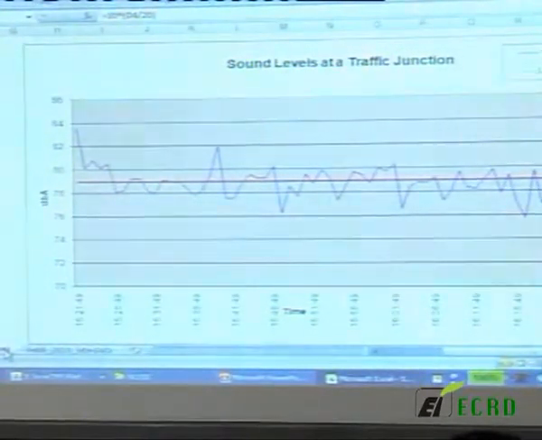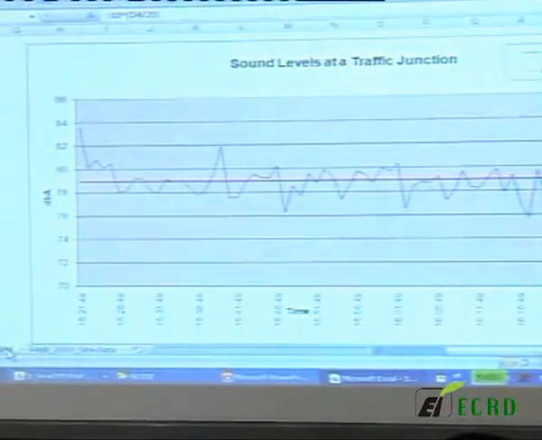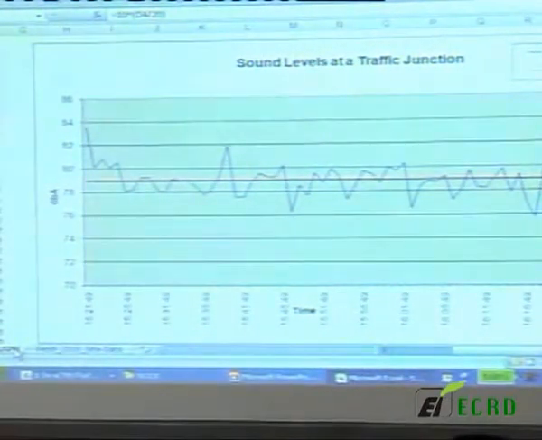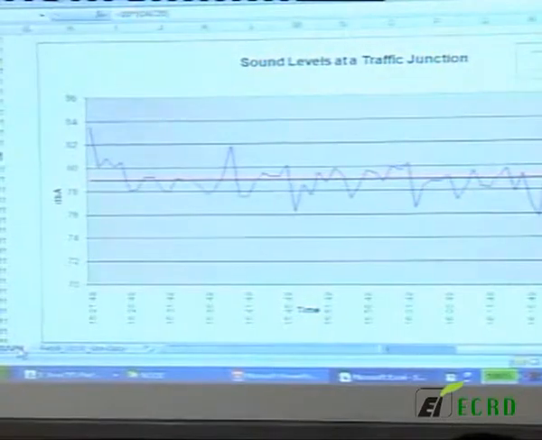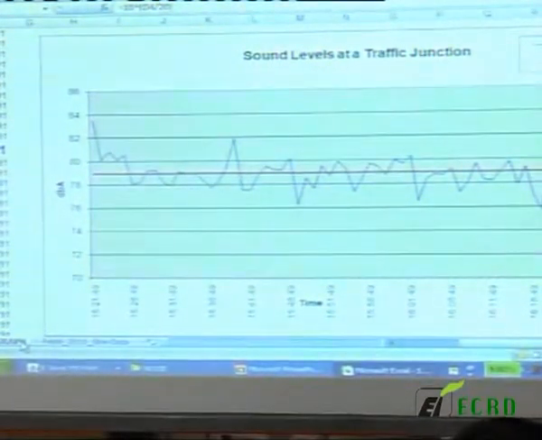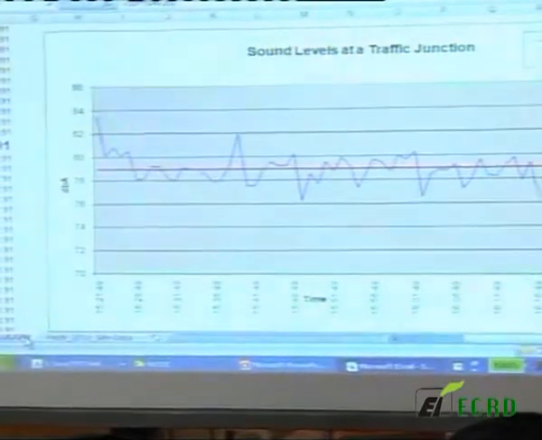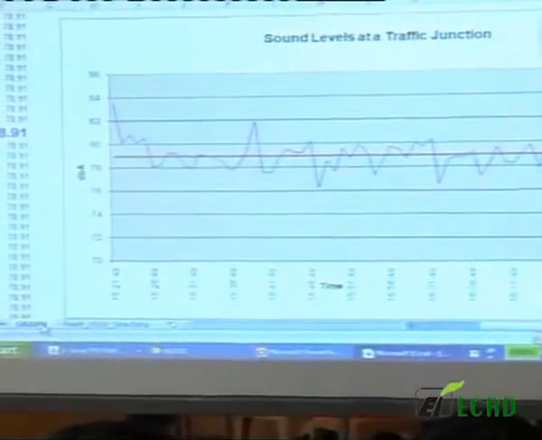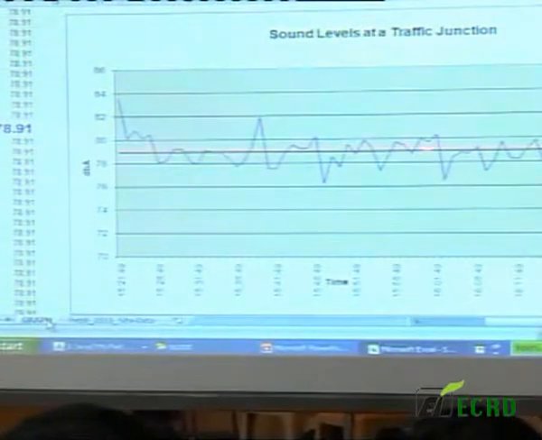I have the whole day's data. How do I work out what would be the LEQ for the entire period? Can somebody help me out to do it? I need an equivalent sound pressure level as if it was not varying, something like this red line that you see here.